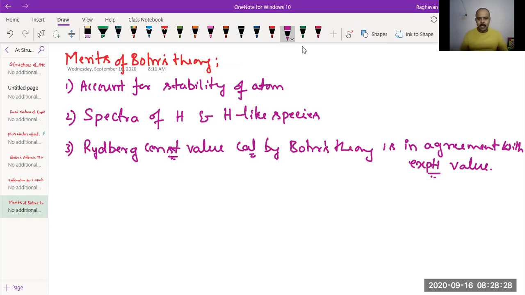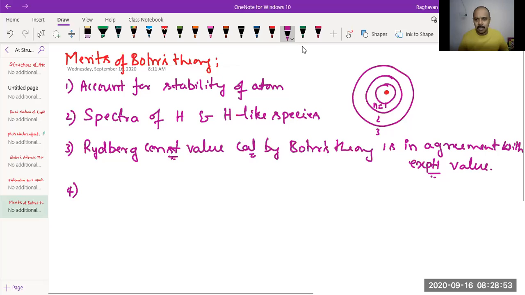Another one. Now you know in hydrogen and hydrogen-like species, this is the nucleus when I say. So these are all the energy levels: first energy level, second energy level, third energy level. It goes on. There can be an infinite number of energy levels, so n is equal to 1, 2, 3 and so on.